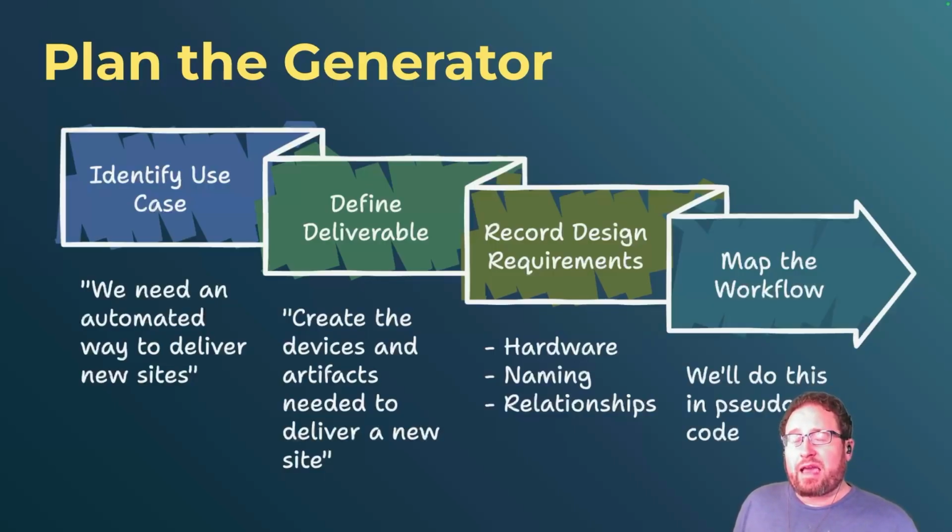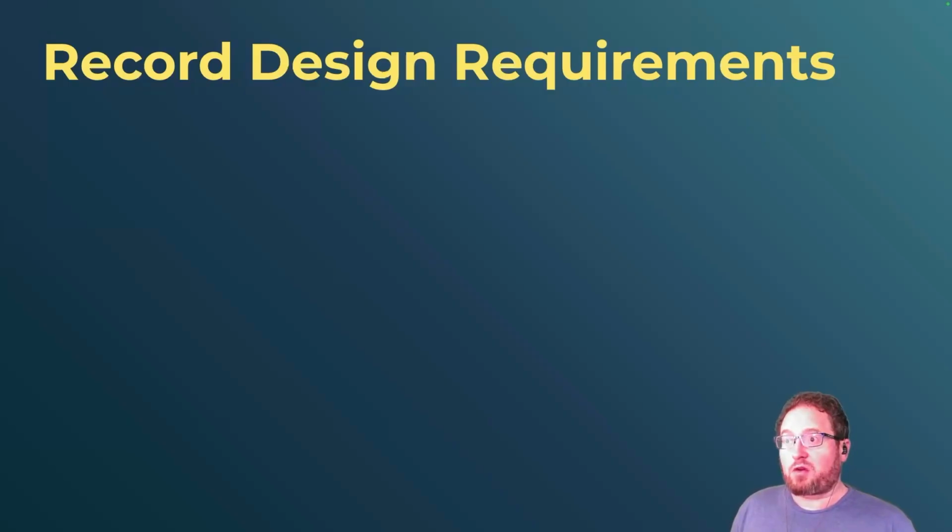So what do we need to actually bring those deliverables together? Or what data points do we need? What do we need out of that GraphQL query that we talked about in the first video to build this new site? Well, we need our hardware. We're going to need to understand how we're going to name the devices, and we want to outline what those relationships are going to look like. And then we're going to map out the workflow. And in this video, we're going to use pseudocode. We'll actually run it and we'll see it run, and then we'll dive into the actual code in the next video. Let's take a look at our design requirements first.